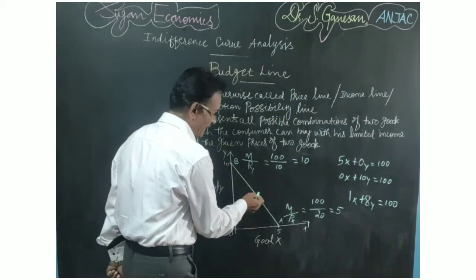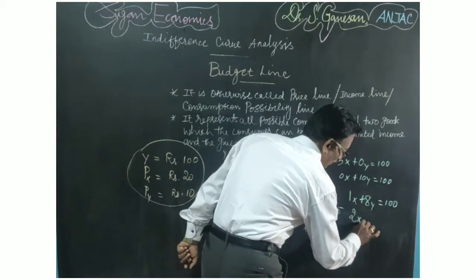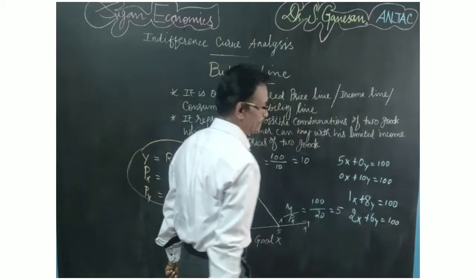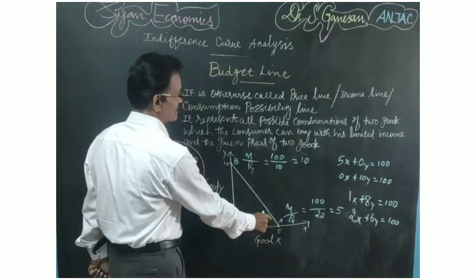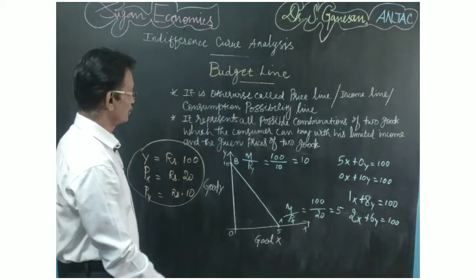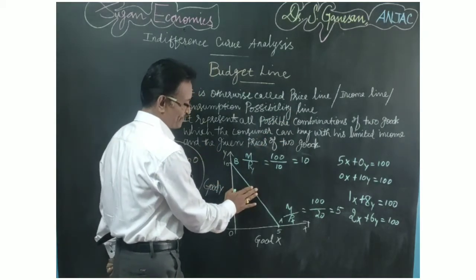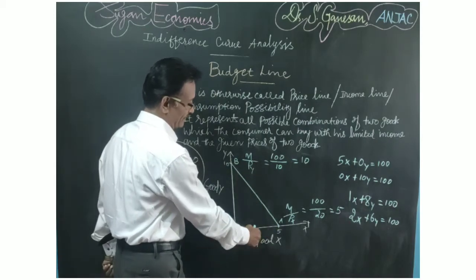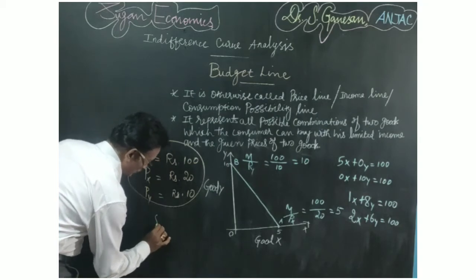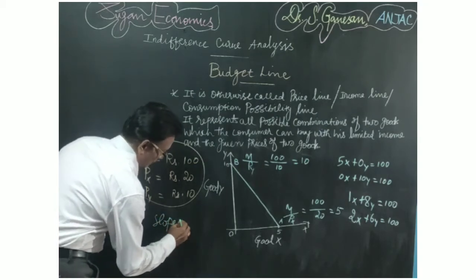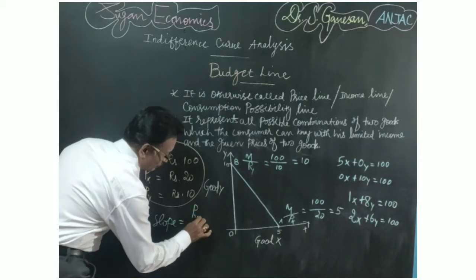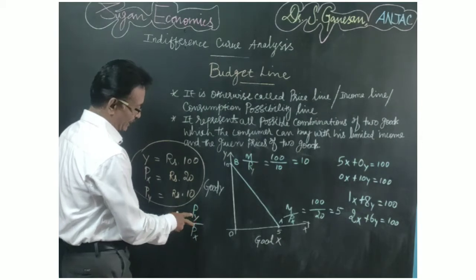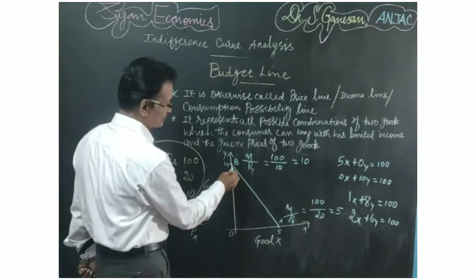So here the budget line explains. Suppose a consumer is buying 2 units of X commodity, it means he can buy 6 units of Y commodity. So here the budget line explains all possible combinations of 2 goods which a consumer can buy with his limited amount of income and the given prices of 2 commodities. Here the slope of the line is equal to P of Y by P of X. So it explains the ratio of price of 2 commodities, right?